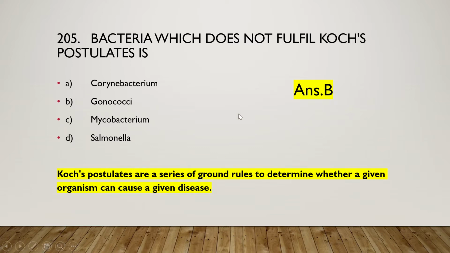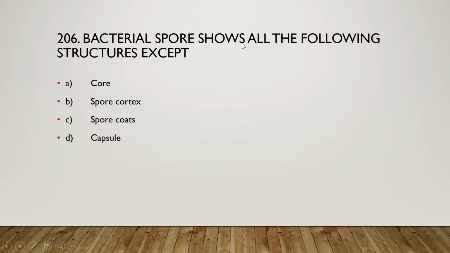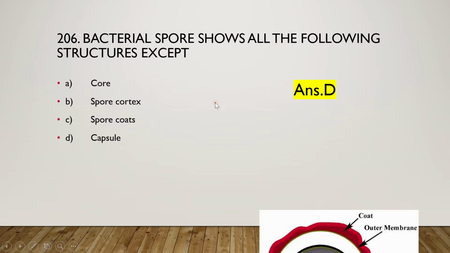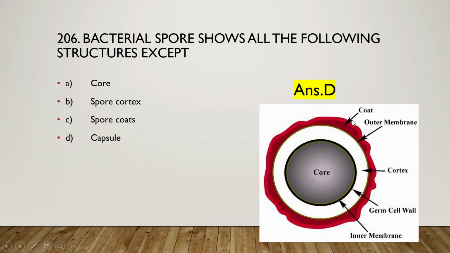Move on to the next question: a bacterial spore shows all the following structures except core, spore cortex, spore coat or capsule, and the right answer is option D, that is capsule. So a bacterial spore does not contain a capsule. Here we can see the outer layers; this is the bacterial spore structure.